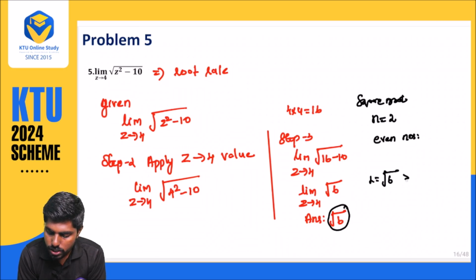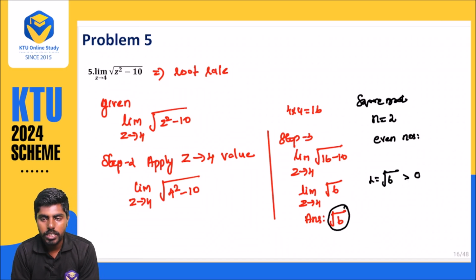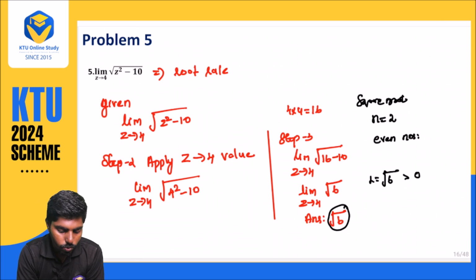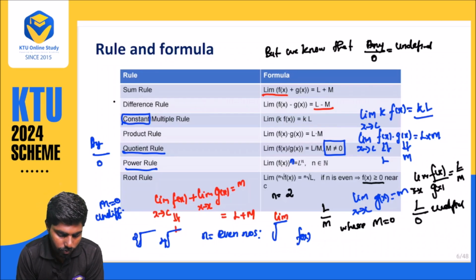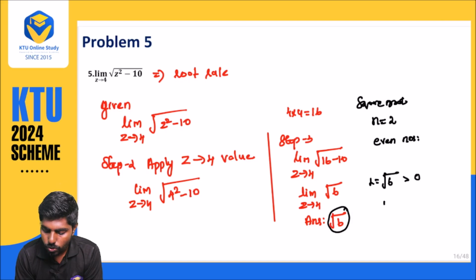This root 6 is greater than 0. This is the condition they have told us. That is the rule they have mentioned: whenever n is an even number, here n equal to 2, our f of x value is greater than or equal to 0. Our value is root 6, and root 6 is greater than 0.